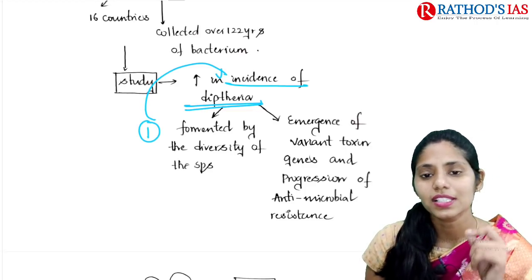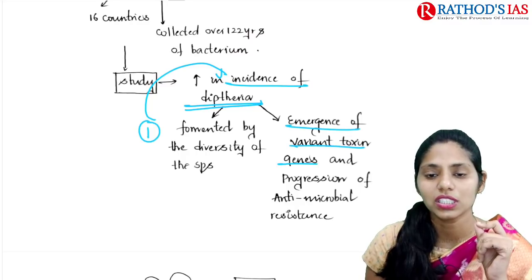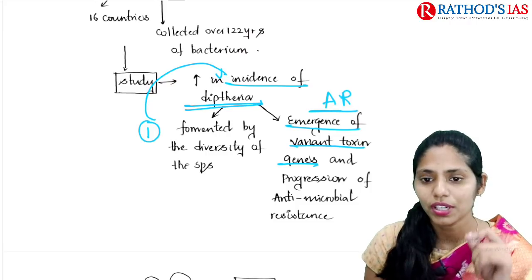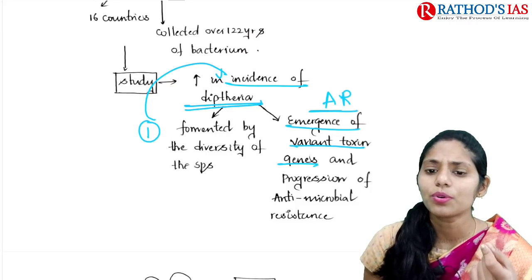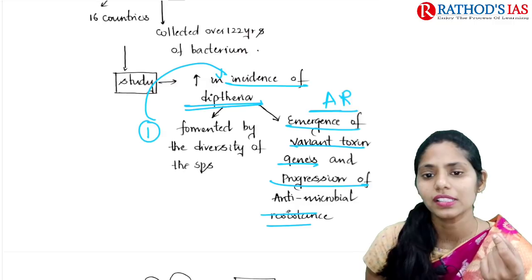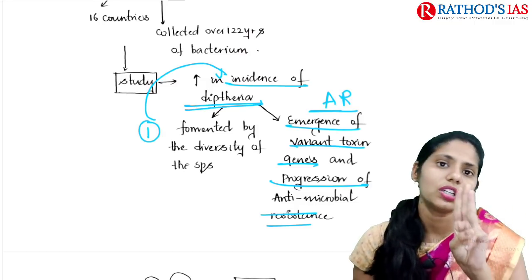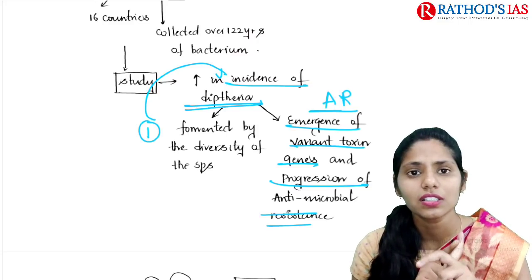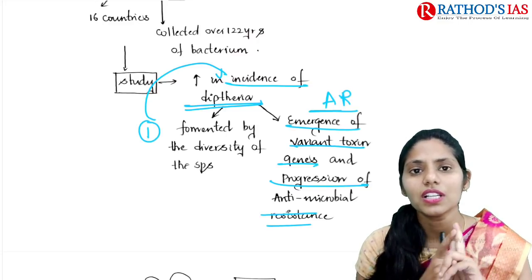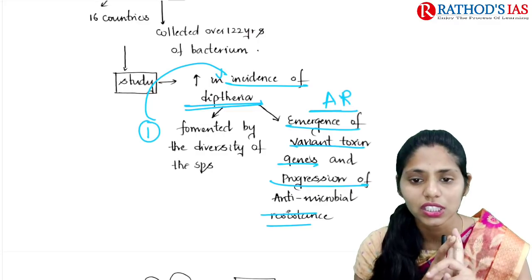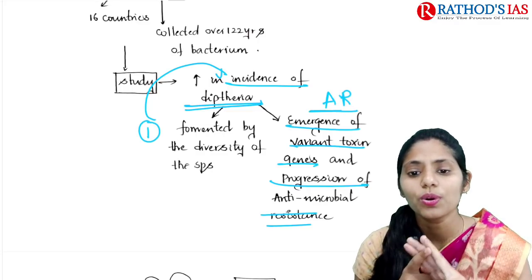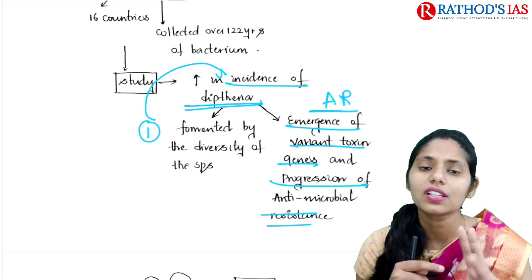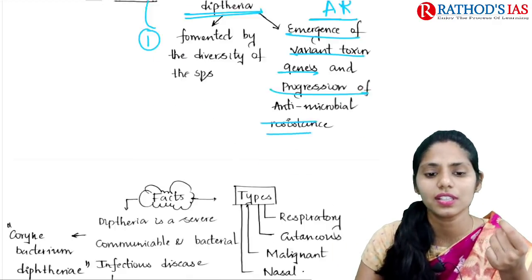And the second important reason is the emergence of variant toxin genes, and we can also see antibiotic resistance. It is one important reason. And also there is some progression of antimicrobial resistance. That means there are 3 important reasons for increasing incidence of diphtheria. First one is increased diversity of species. Next one is emergence of various toxin genes, and there is also progression of antimicrobial resistance. So these are 3 important reasons for increasing incidence of diphtheria.